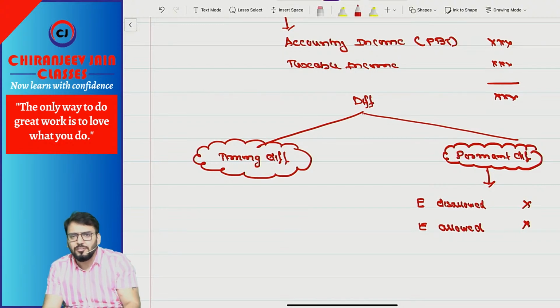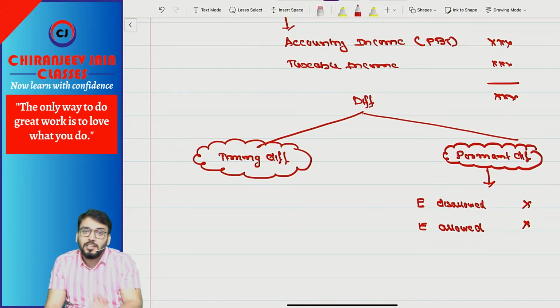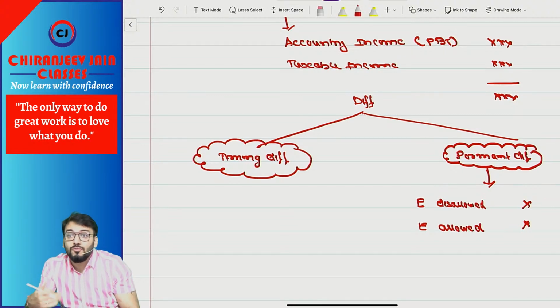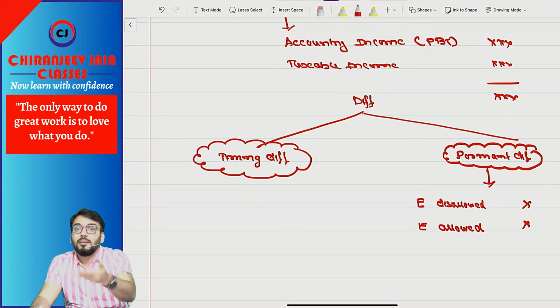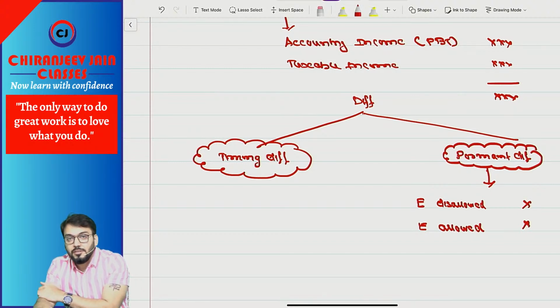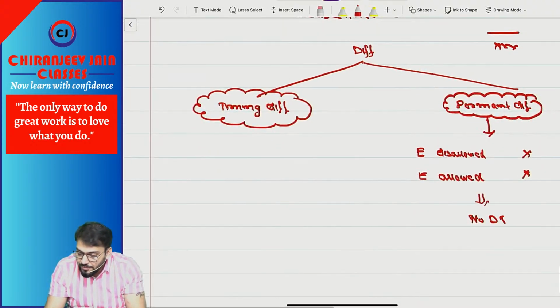Similarly, income also. For example, agriculture income is exempted forever, so that is a permanent difference. For example, additional depreciation, weighted deduction, extra depreciation allowed forever, so that is a permanent difference. Are you getting what I am saying? So for a permanent difference, we don't create any deferred tax. No deferred tax.